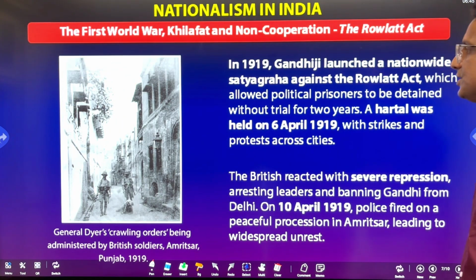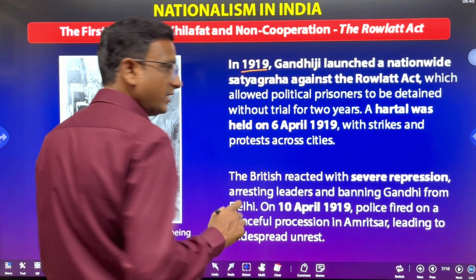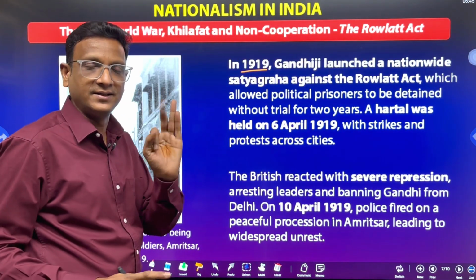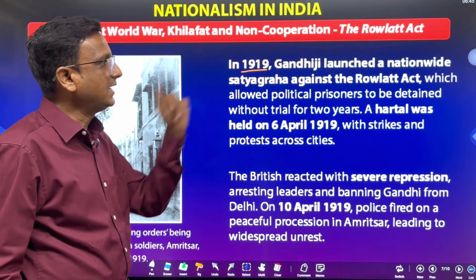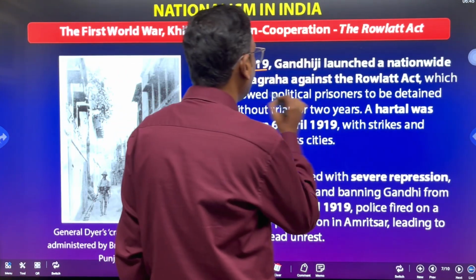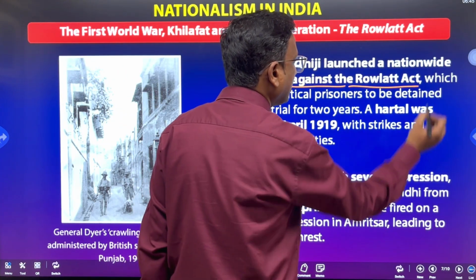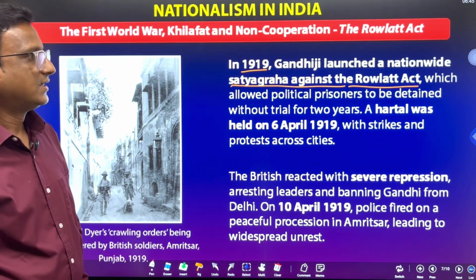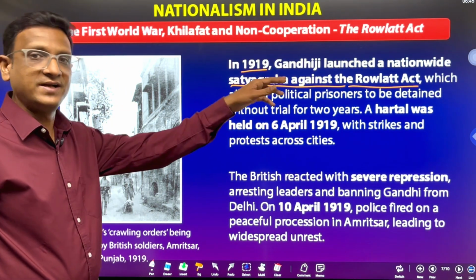Next. So after that, 1919, we have seen 1917 and 18, Gandhiji conducted three Satyagrahas. In 1919, Gandhiji launched a nationwide Satyagraha against the Rowlatt Act. So this is a nationwide Satyagraha.